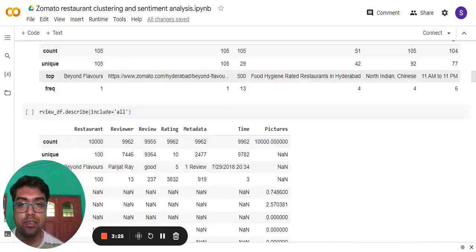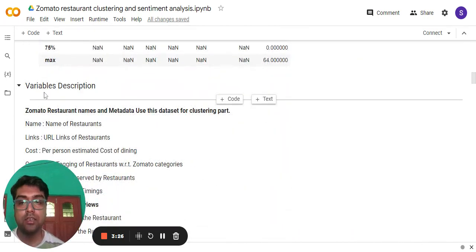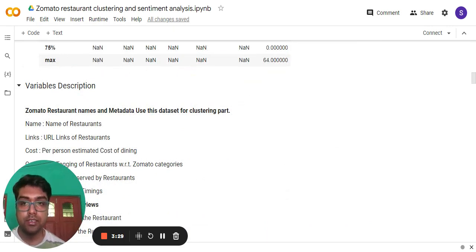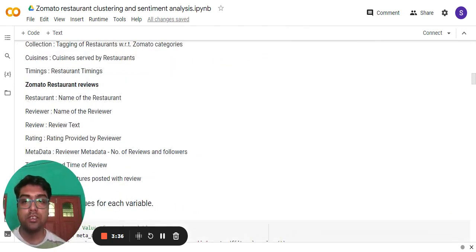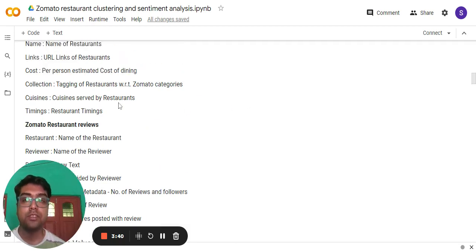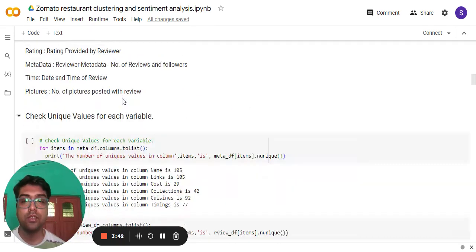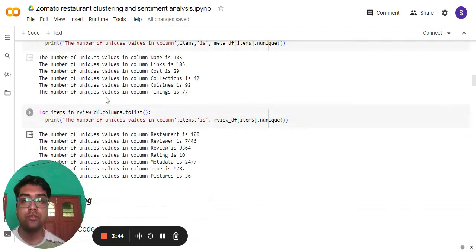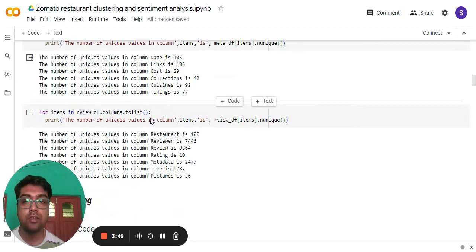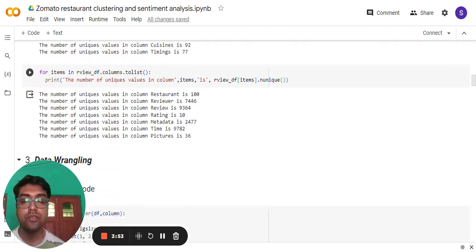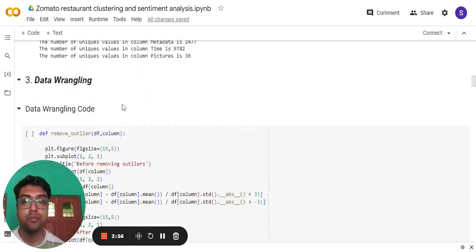After that, let's see the variable descriptions. Name indicates the name of the restaurants. Similarly, restaurant indicates the name of the restaurant. All the variables under both the files I have explained over here. Now let's check the unique values. Here are the unique values for both the datasets, the meta dataframe and the review dataframe. These are the unique values present in both of the datasets which I have printed over here.